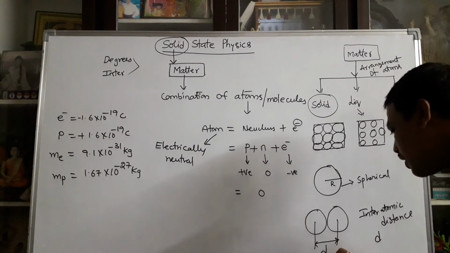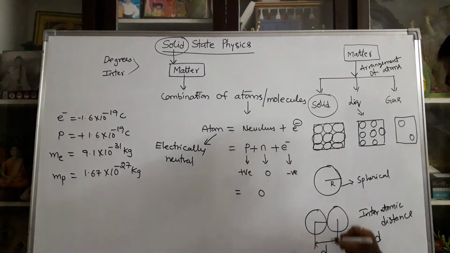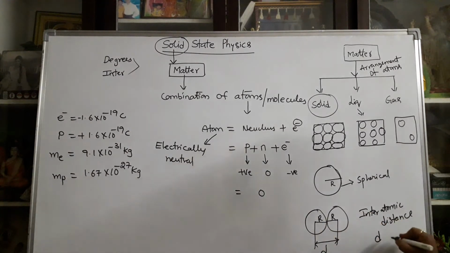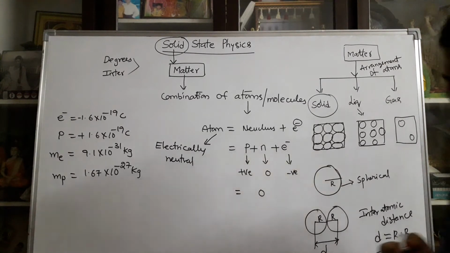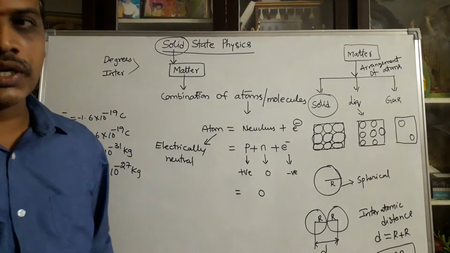From the center to the surface of the atom is the radius r. So the interatomic distance can be taken as d equals r plus r, that is, 2r.